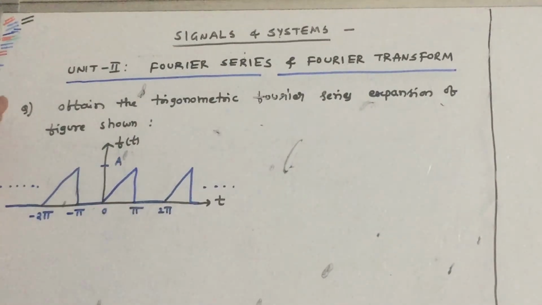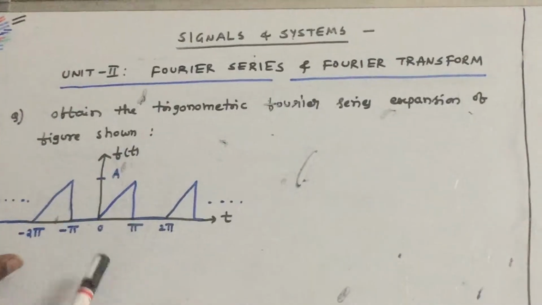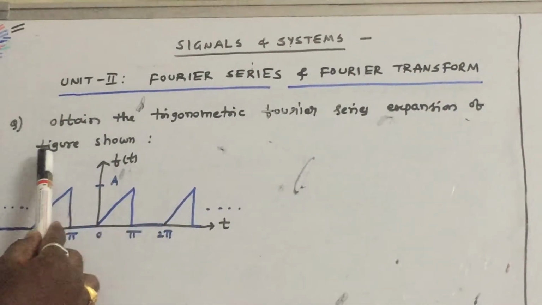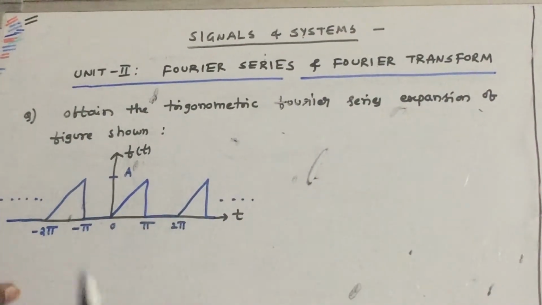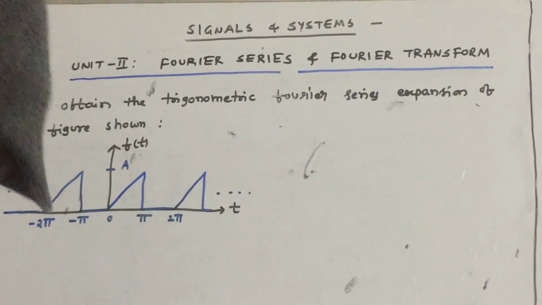In this session we will see one more problem on trigonometric Fourier series. So the question is like this: obtain the trigonometric Fourier series expansion of the figure shown. Here some kind of waveform is given. We want to find out the trigonometric Fourier series of this waveform.